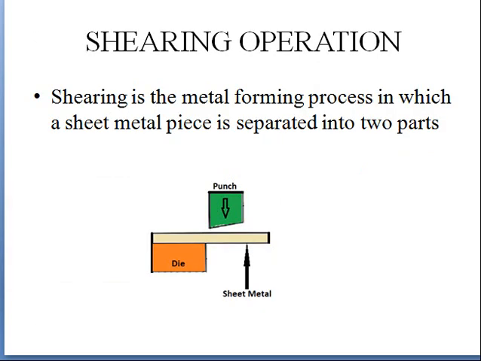Next is shearing operation. In case of shearing operation, we separate both the parts. Here this is the die and this is the punch. There is some clearance between die and punch. As a result, the sheet metal will get separated easily.